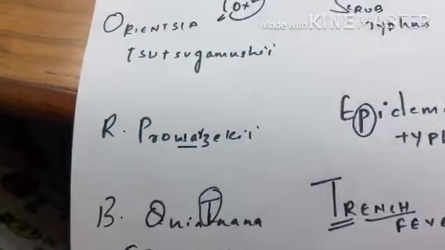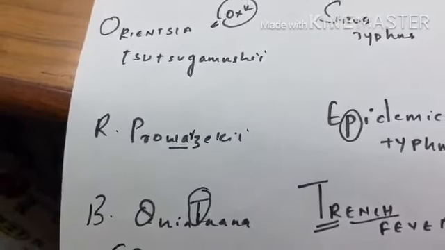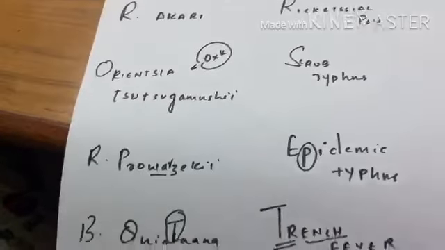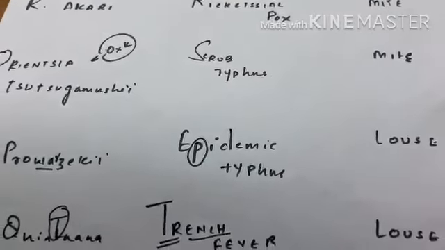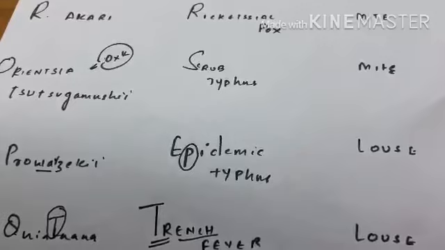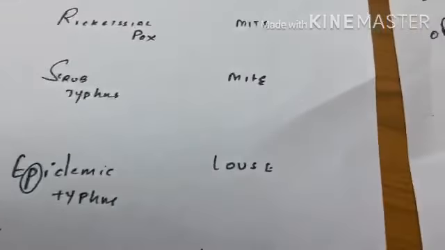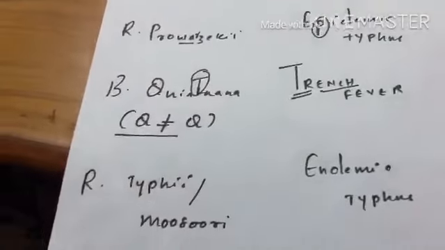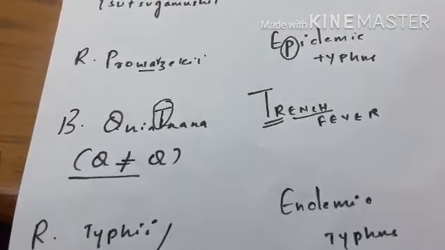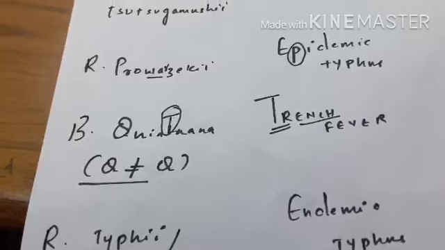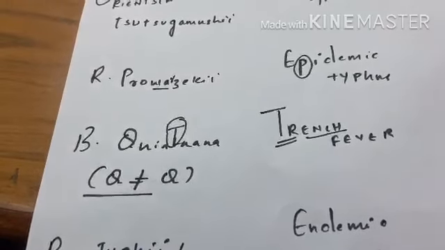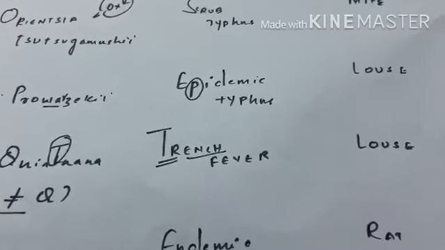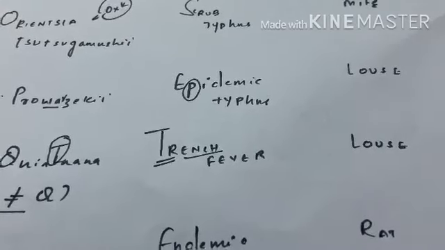Next, coming to Rickettsia prowazekii. Prowazekii contains war. War is in between countries. So epidemic typhus. And war causes poverty. Poverty increases louse. So vector is louse. Then Bartonella quintana. So Q is not equal to Q. And highlight T, that is trench fever. Trenches also indicate poverty.